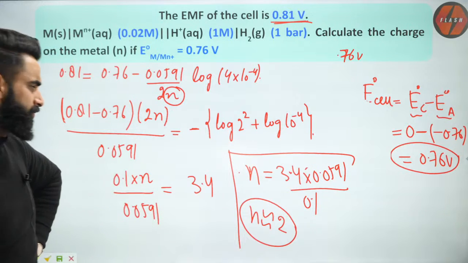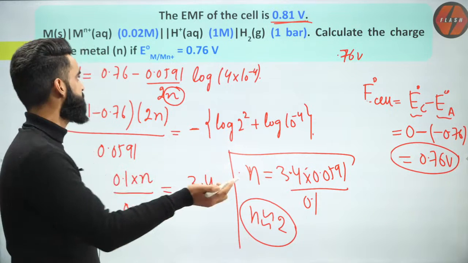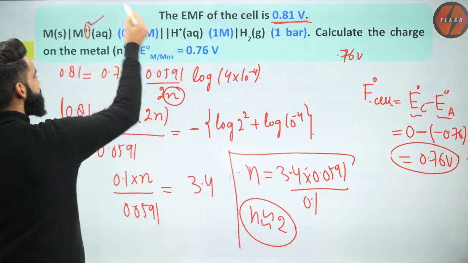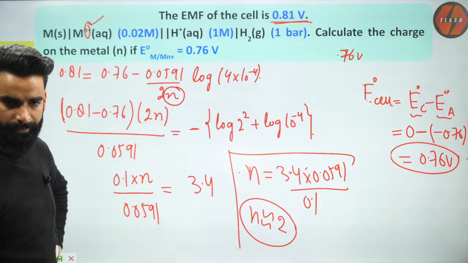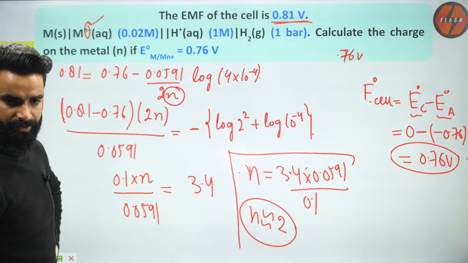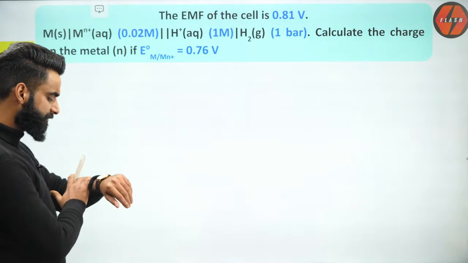N value we got as 2. That's what we were supposed to calculate, right? What is n basically? N is the charge present on the metal. This charge we were supposed to calculate. So we got the n value as 2, correct? Yes, great.